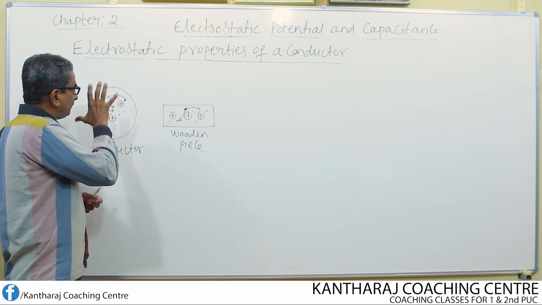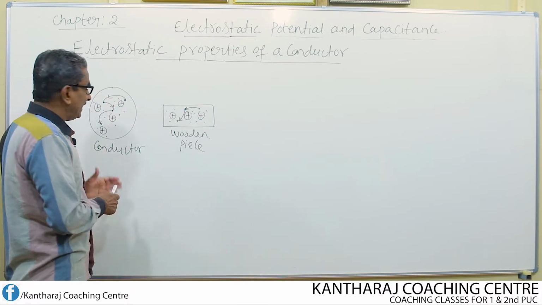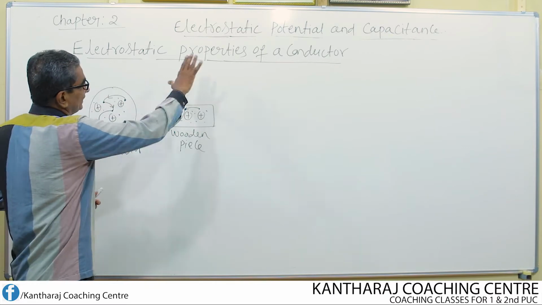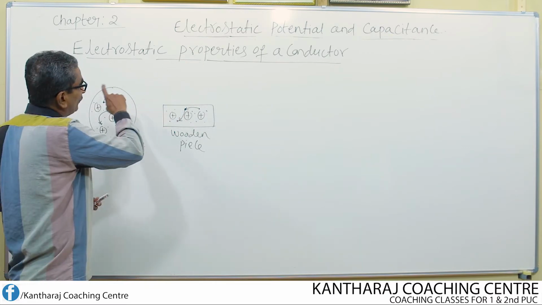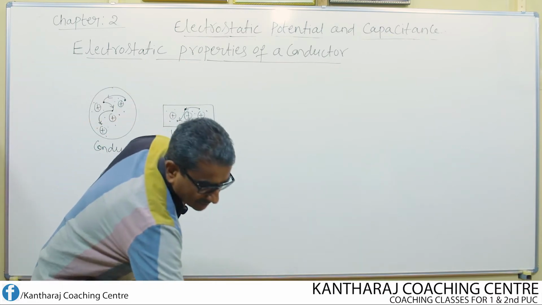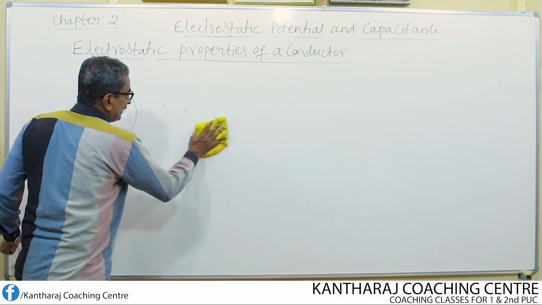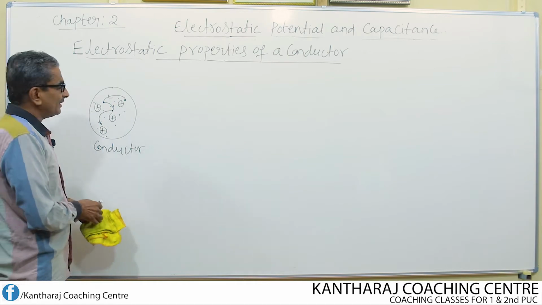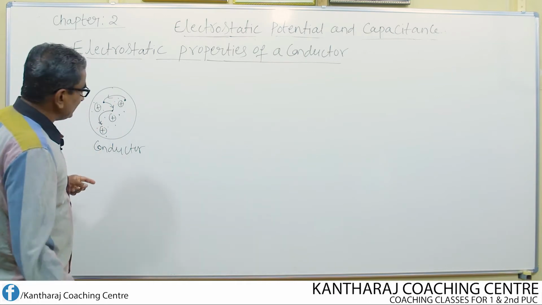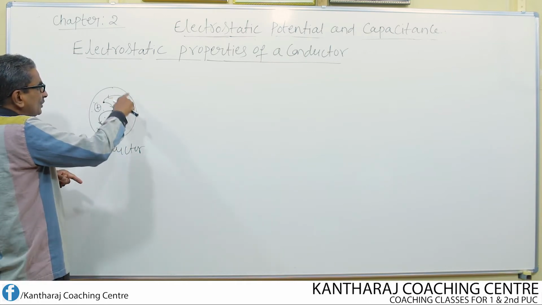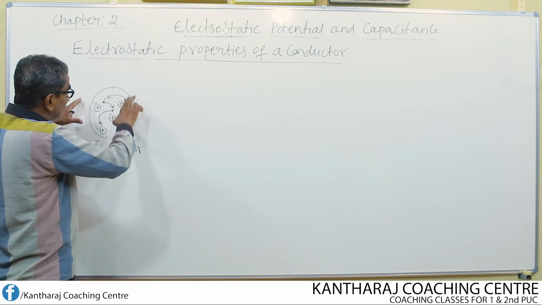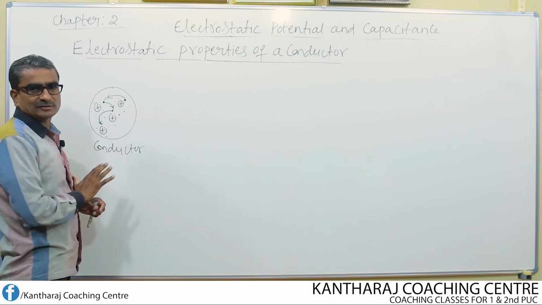Now, if we place such a conductor in an electric field, what happens? Let us see these things in the form of properties. Suppose I consider once again the conductor. We know that these electrons move throughout the volume of the conductor, but they do not come out of the metal.